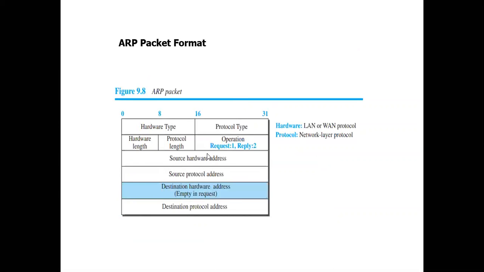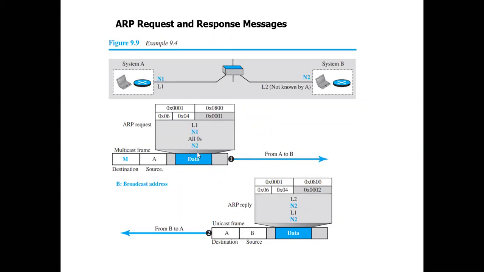So this packet format has been something like this. That is the data. We know the data has been sent in a packet. So what was the first one? The hardware type. Hardware type for Ethernet, we told it is 1. It is represented here in terms of hexadecimal, so the hexadecimal value 0001.